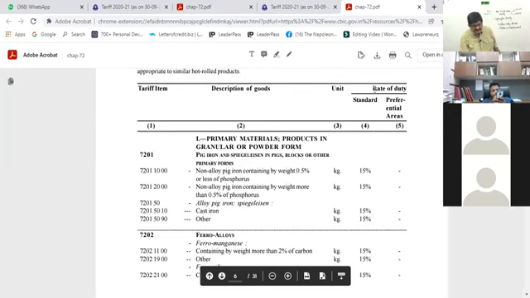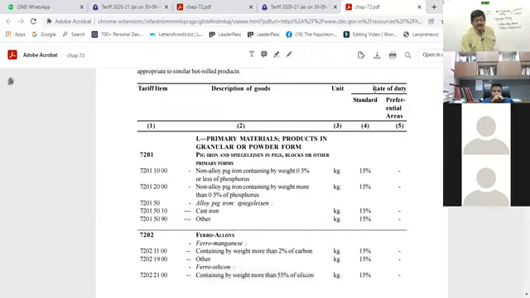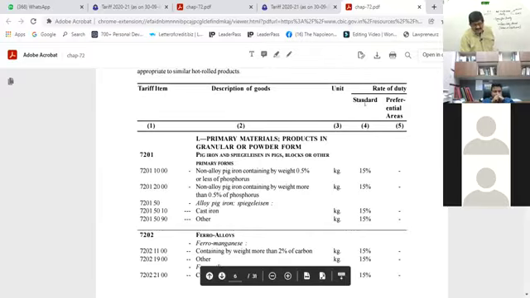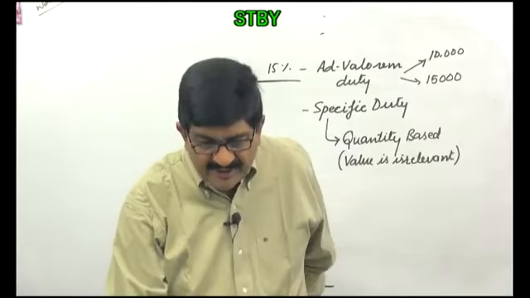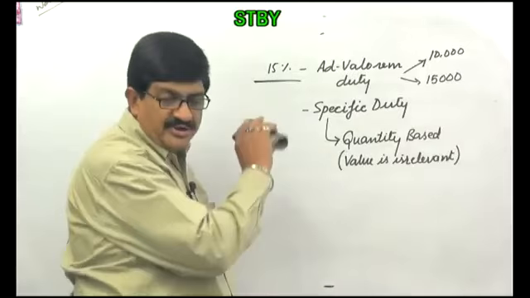What for these are given? Column number 4 and 5 taken together are for rate of duty, and this is standard rate, and this is called preferential areas rate, you can say. So 2 types of rates are there for duty. So now again, I'm coming back to the board. So this portion you have understood clearly.